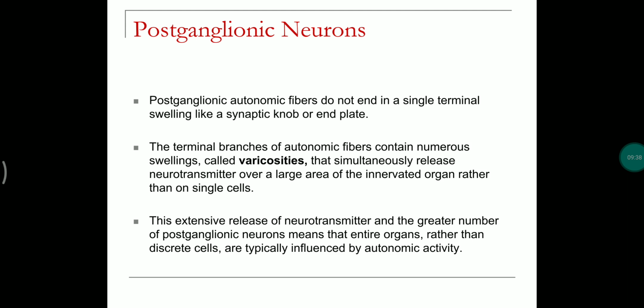The terminal branches of autonomic fibers contain swellings which we call varicosities, and they simultaneously release neurotransmitters over a large area of the innervated organ rather than onto single cells. This extensive release of neurotransmitters and the large number of postganglionic neurons means that entire organs, rather than discrete cells, are typically influenced by autonomic activity.